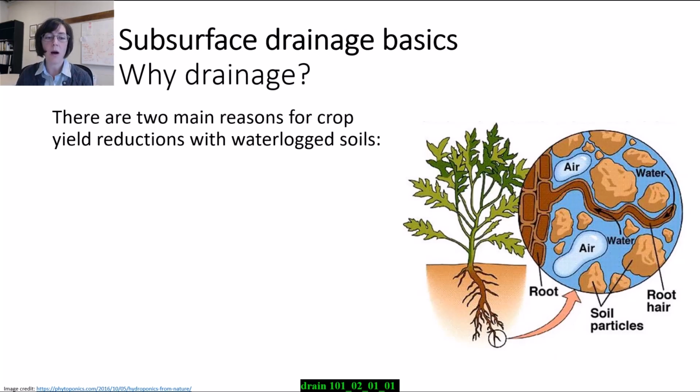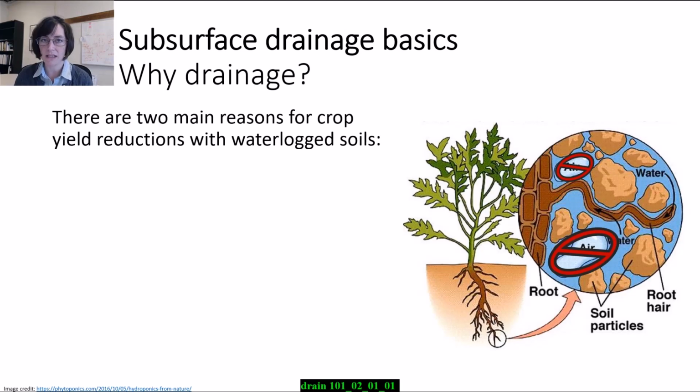So coming back to why drainage? Why do we improve the drainage? There's two main reasons for crop yield reductions with waterlogged soils. First of all, plant roots need oxygen for respiration. Roots are just like little microbes that require oxygen to breathe. When oxygen is consumed faster in the soil than it's exchanged with the atmosphere, then things like waterlogged soils happen.